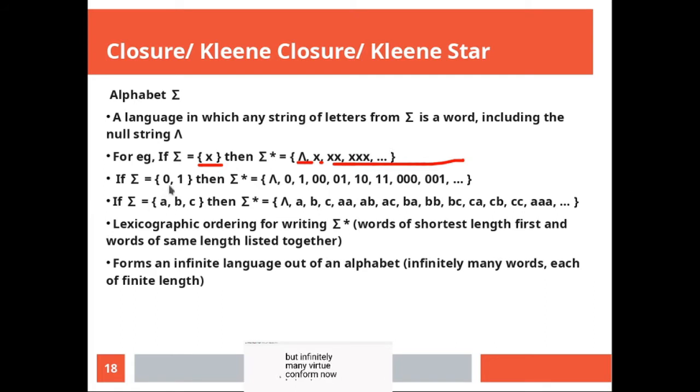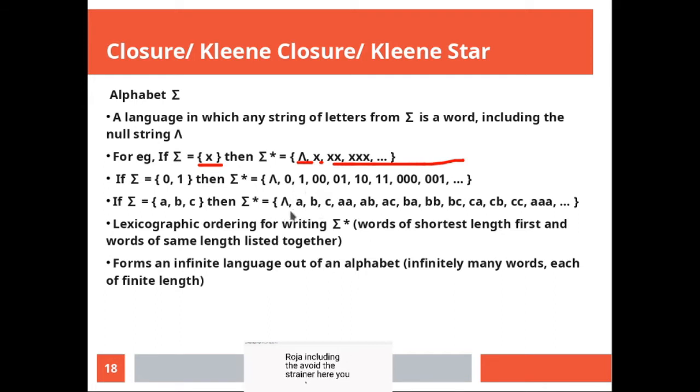Now let's take for example 0 and 1, a language defined over 0 and 1. You introduce a null. Null was not here, but we have introduced it over here. So Kleene closure will introduce a null even if it is not a part of your original alphabet. Then any combination, meaning the input symbols as they are, then repetitions like 0 0 1, concatenations like 0 1 1 0, repetitions and concatenations, any possible combinations of these input symbols will form your Kleene closure, including the null string.